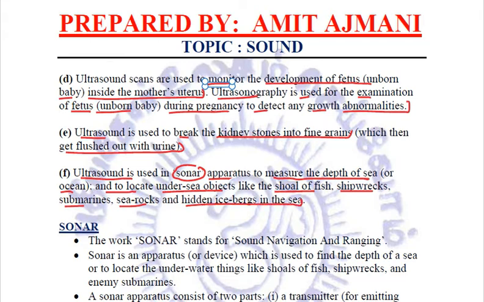How? We will try to understand, but before that let us brush up the uses of ultrasound once again.